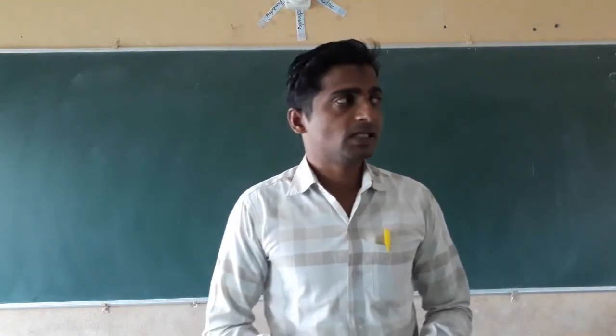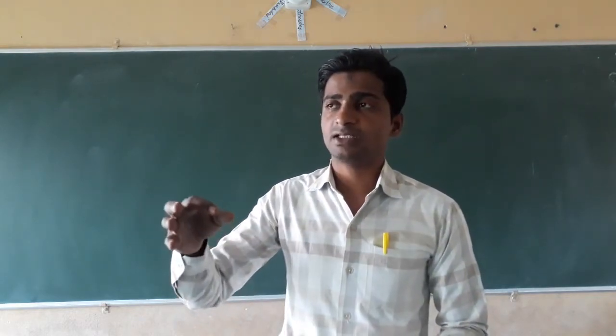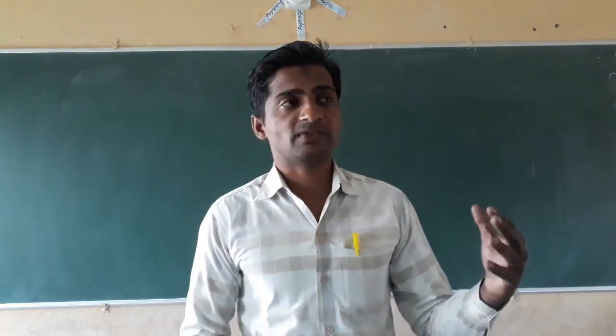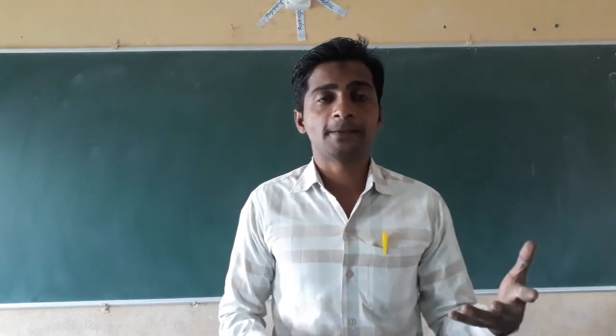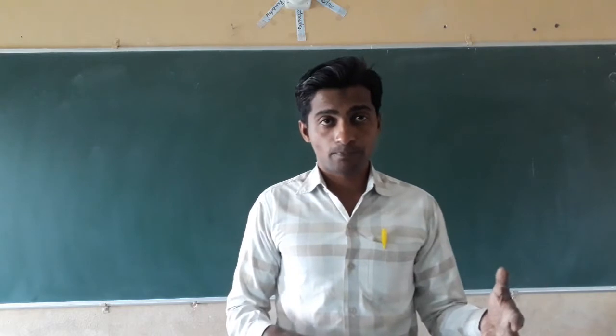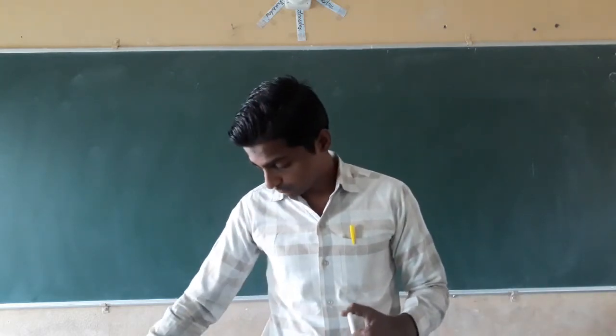Then if a person is affected by microbes of the brain, the person may suffer from signs like headache, then vomiting, then unconsciousness and so on. These are the symptoms of the effects of microorganisms on the brain.